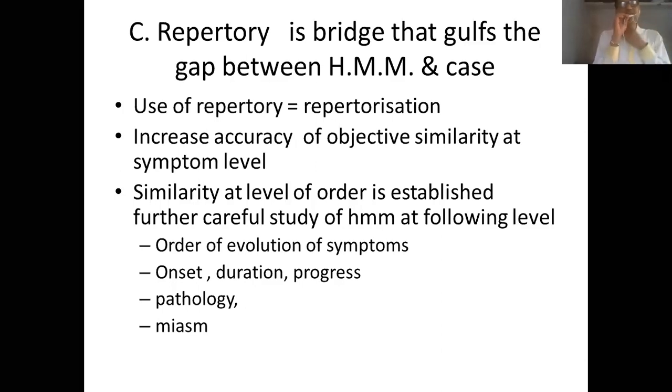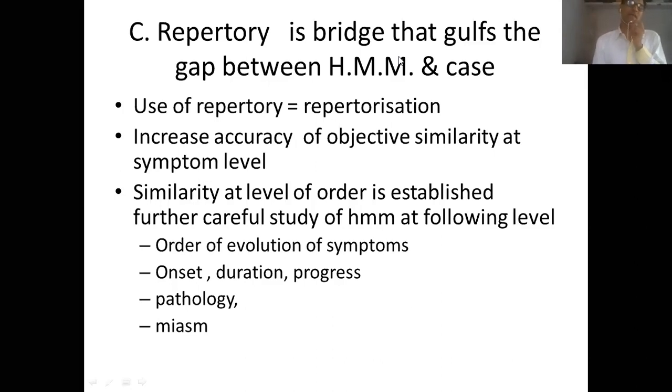For example, let us take pharyngitis, a very common disease condition. There are some medicines which have complaints beginning on the right side and going towards the left side. Some medicines have complaints beginning on the left side going towards the right side.